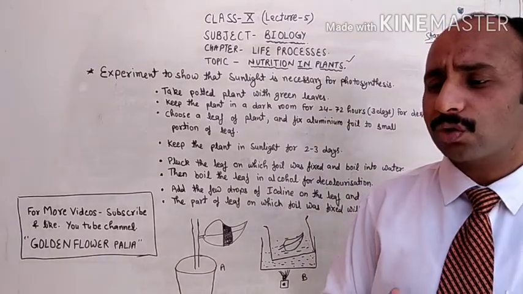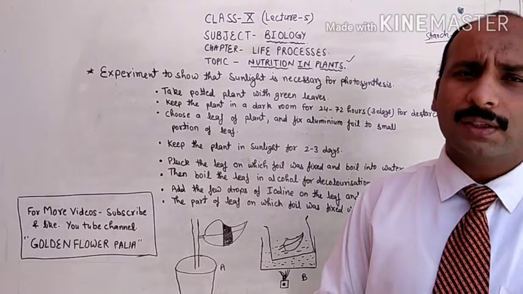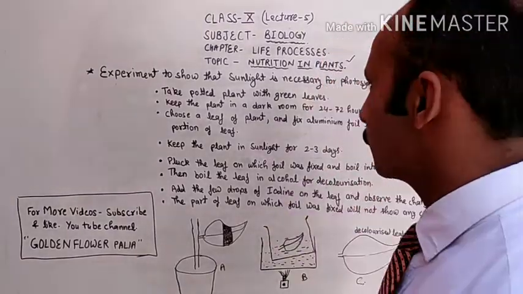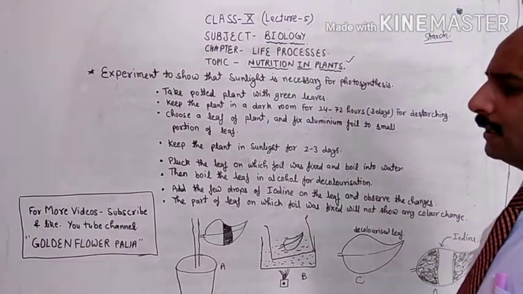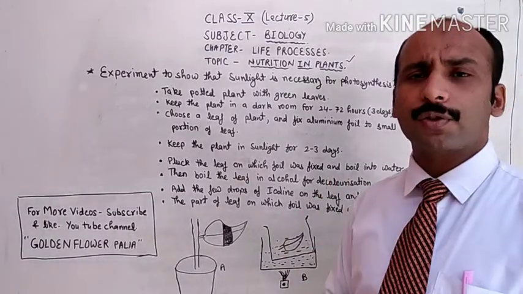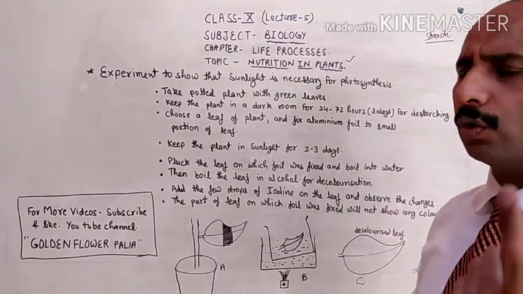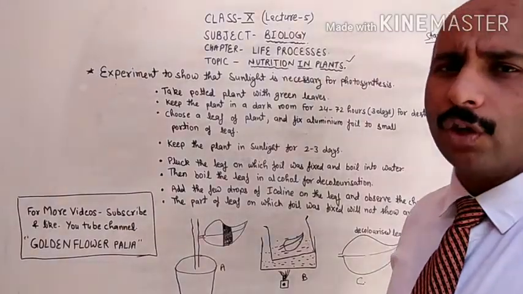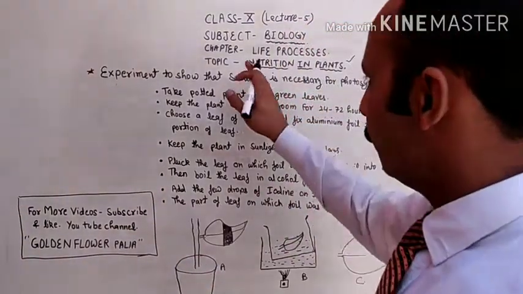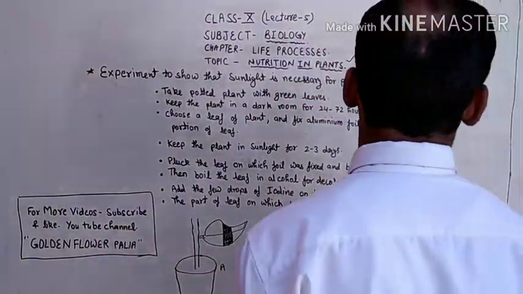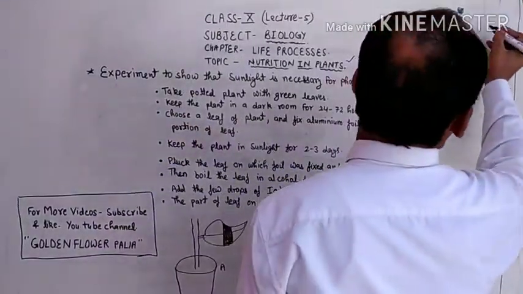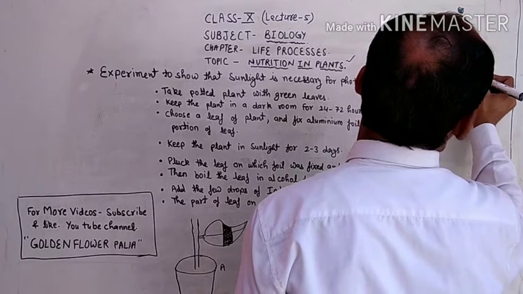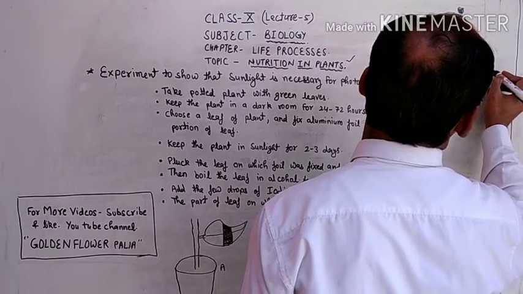So plants store the extra food they prepare in the form of starch. If you want to see that plants are following the process of photosynthesis, then you have to study the presence of starch in the body of plants. Now before discussing today's topic, I want to tell you one more thing, a special kind of experiment, that is the iodine test.